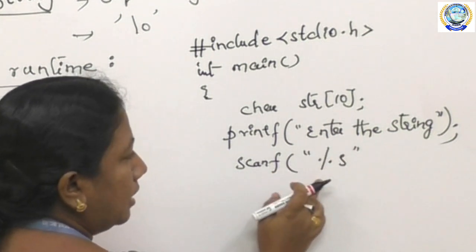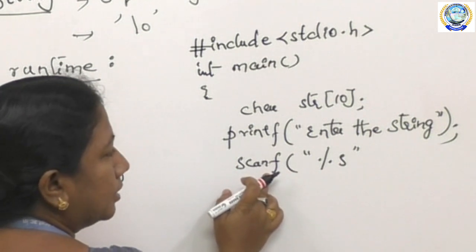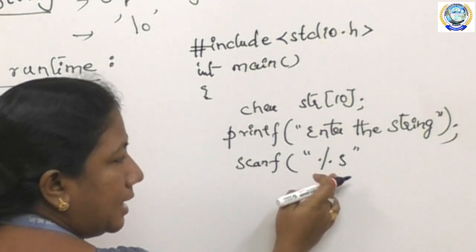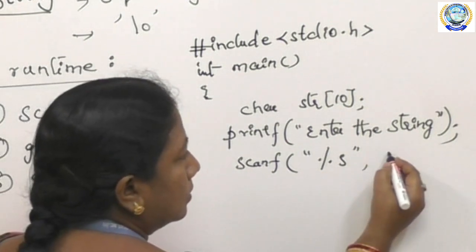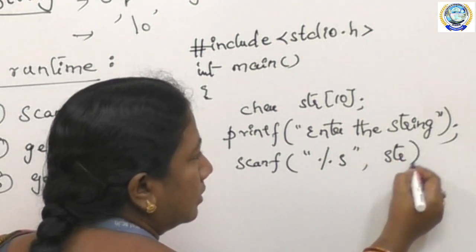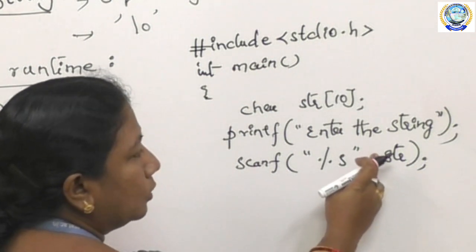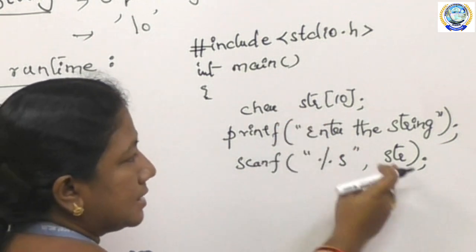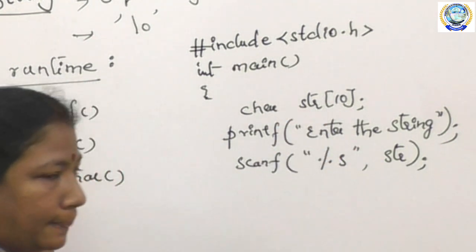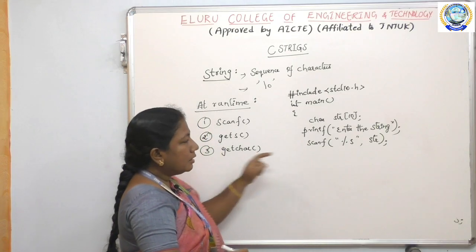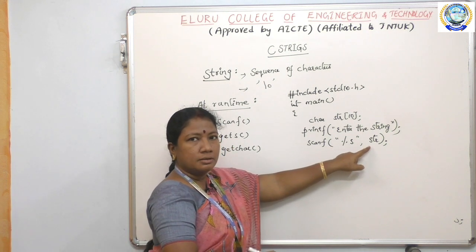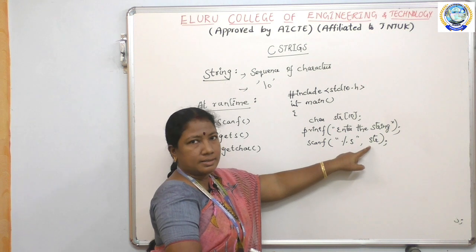To read the string in scanf, we have to use the control string, that is %s. Okay. So str. Now here there is no need to use an ampersand in front of the string name str. Why? Because the string itself is a pointer which points to the first character address.